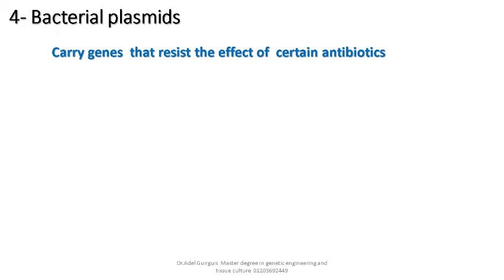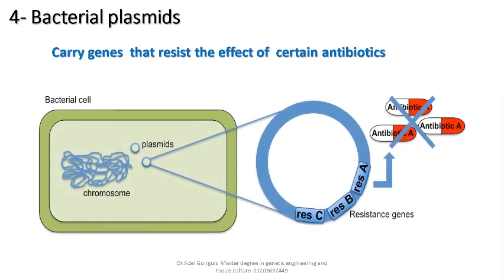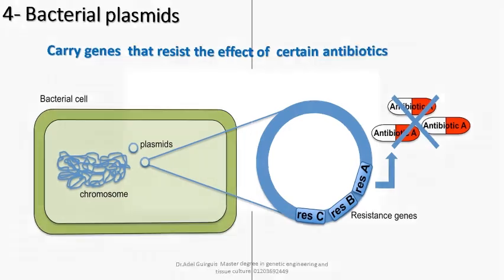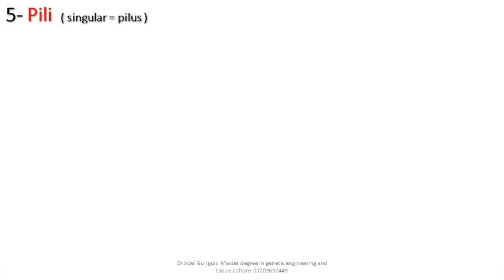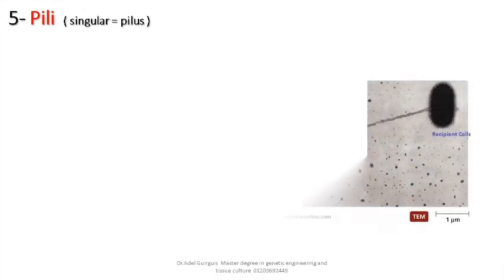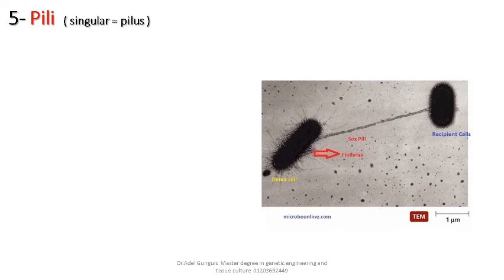Some bacteria may carry several copies of plasmids. A plasmid is a small circle of DNA. Plasmids carry genes that resist the action of certain antibiotics. Some bacteria may carry pili, the singular is pilus, for attachment to other cells or surfaces. They are involved in sexual reproduction.